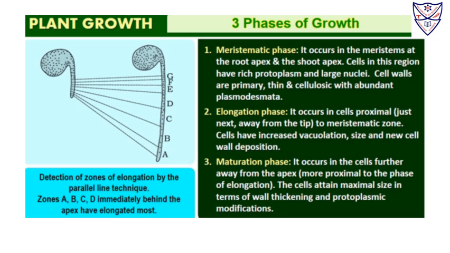Elongation phase occurs in cells proximal, that is just next to, away from the tip, to the meristematic zone. The cells have increased vacuolation, size, and new cell wall deposition. Maturation phase occurs in the cells further away from the apex, that is more proximal to the phase of elongation. The cells attain maximal growth in size in terms of cell wall thickening and protoplasmic modification in this phase.